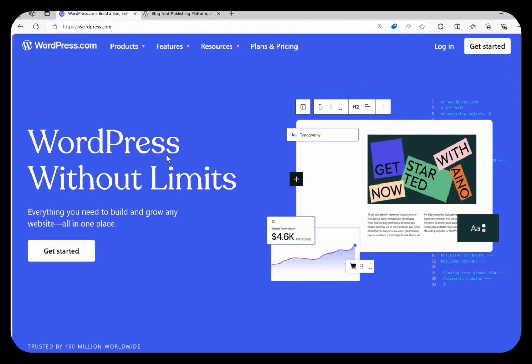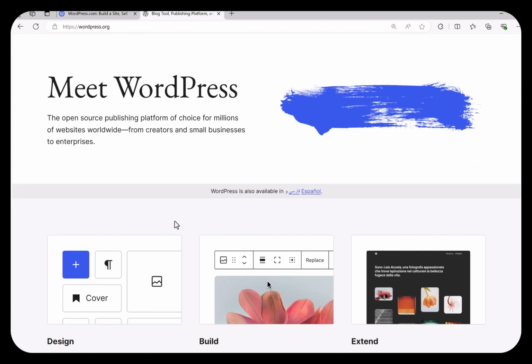So what is free on WordPress.com? Basically, you can create a website and create some posts, but if you want to install a plugin or if you want to customize your website, you need to buy a subscription. If you also want to install a custom theme, you also need to buy a subscription. So basically, you'll end up paying for a subscription. On the other hand, WordPress.org is always free. You can always download the WordPress file from this website, and you never are going to pay for this. When you download the WordPress file from WordPress.org and install it on your own hosting, you have the complete freedom to make any changes that you want and install any plugins or theme that you want.